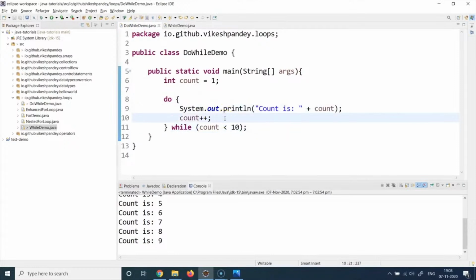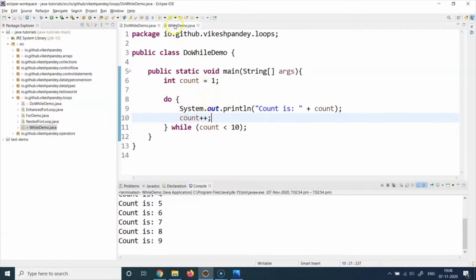So the idea is that if you have a use case where before you even evaluate the condition, you want to print something, even before you evaluate the condition, if you want to do something, in that case, you will use the do while loop. For example, if you want to print the initial value of the count even before the condition checks, then you can use the do while loop.